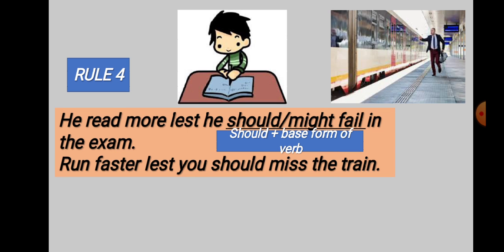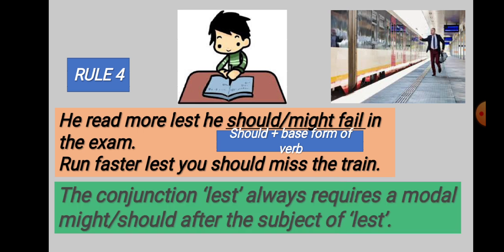Now we see these sentences. He read more lest he should or might fail in the exam. Run faster lest you should miss the train. The conjunction lest always requires a modal, might or should, after the subject of lest. You see here he is the subject after lest, and we have used should after this subject.